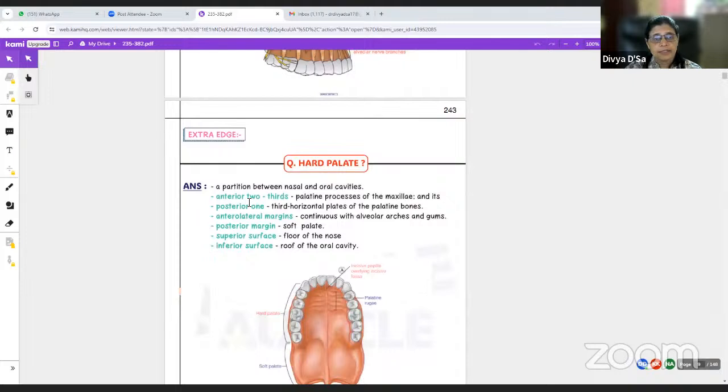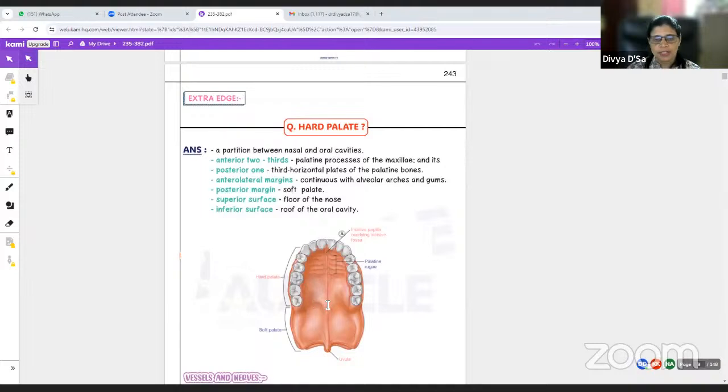Then the hard palate. Hard palate is a partition between the nasal and oral cavities. Okay, so this is the hard palate. Anterior 2/3 of it is formed by the palatine process of the maxilla, and posterior 1/3 of it is formed by the horizontal plates of the palatine bone. The anterolateral margins are continuous with the alveolar arches and gums. The posterior margin is unossified, and then it forms the soft palate. The superior surface is the floor of the nasal cavity, and the inferior surface is related to the oral cavity.